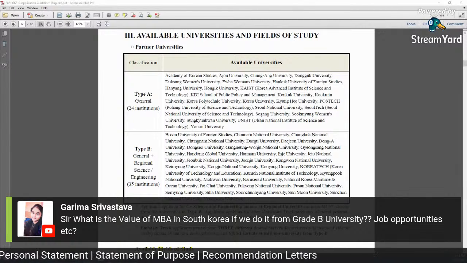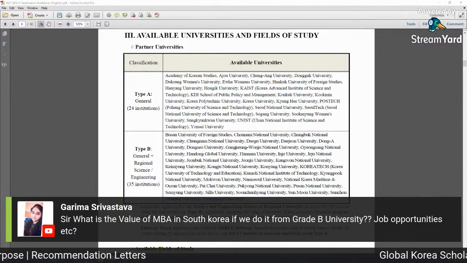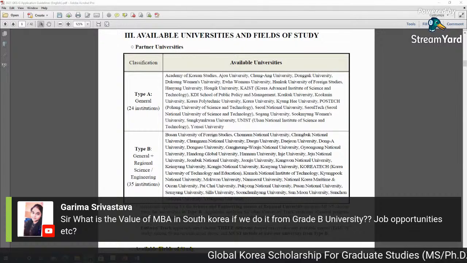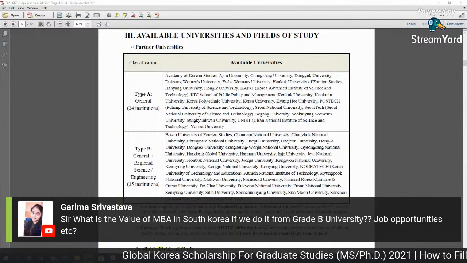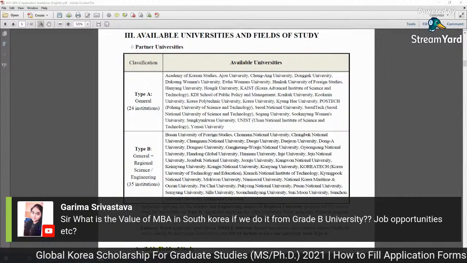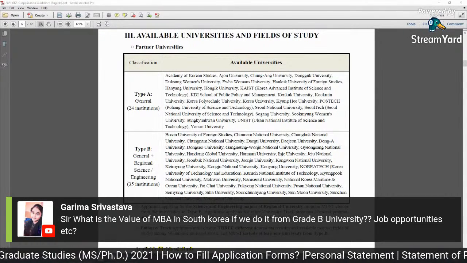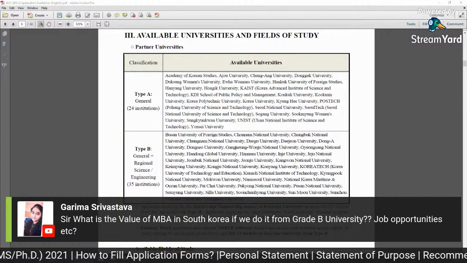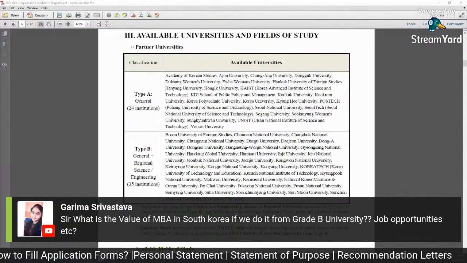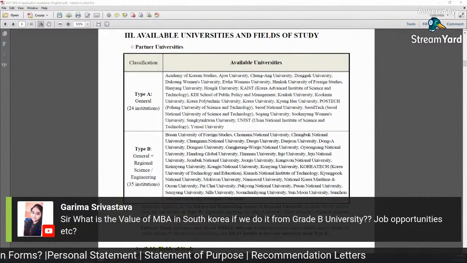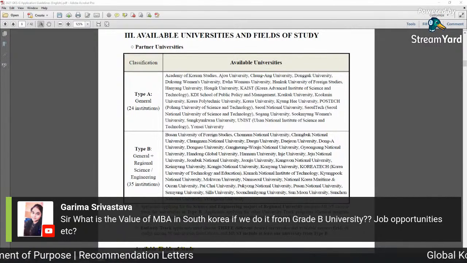But for a job, no one can assure you. But as you will get Korean language training for 1 year, it is an advantage for you to get a job here in Korea. Foreigners mostly cannot get jobs in industries if they do not know the Korean language. The Korean language is very important here because the general public only speaks Korean. They do not know English or any other language. So it is an advantage for Global Korea scholars.